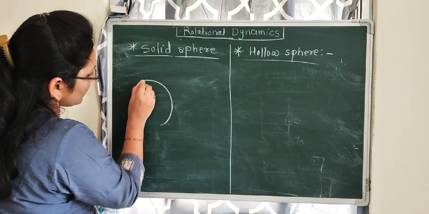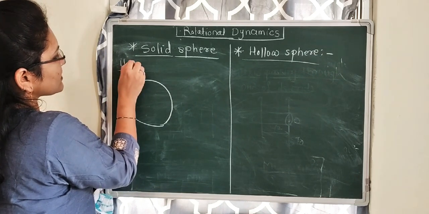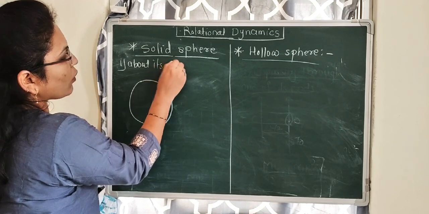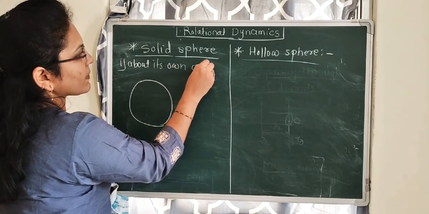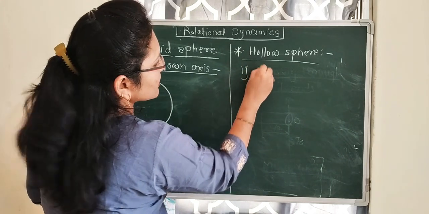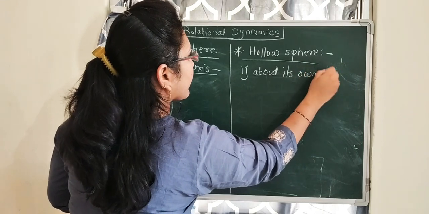Consider there is a solid sphere. First, the case is about its own axis. Here also the first case is about its own axis.